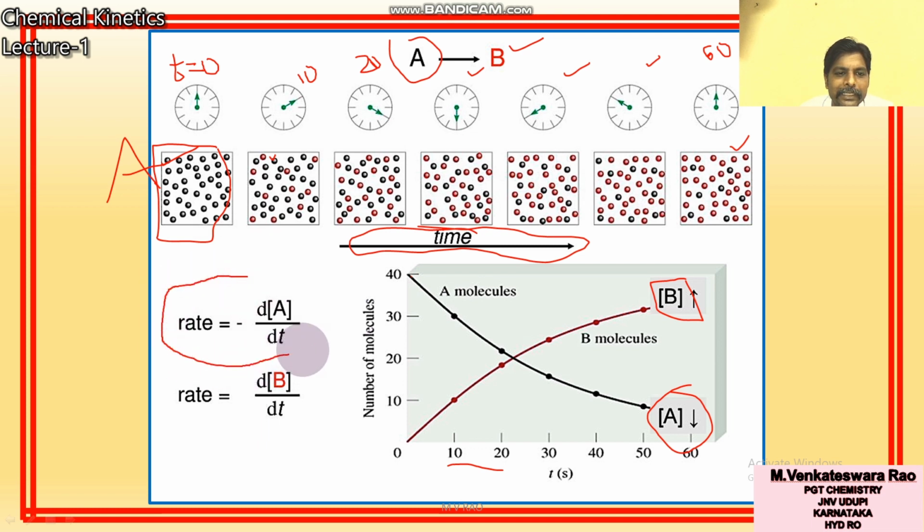You see here, rate is equal to minus dA by dt. What is this minus? The negative sign indicates decrease. It is the change in the concentration of A by change in time. Rate is equal to dB by dt. Rate you can express with respect to one of the reactants or one of the products. Earlier I explained this in an experimental, graphical way: concentration of A decreases, concentration of B increases. So that is about rate.